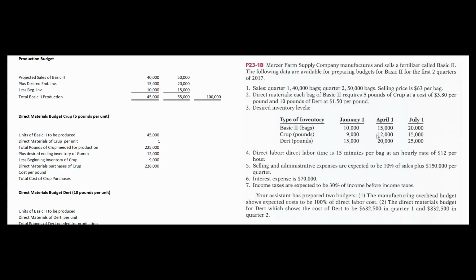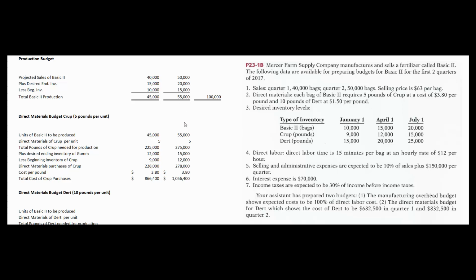So we want to have a desired ending inventory of 12,000. We've got a beginning inventory of 9,000. So the 225,000 pounds that we need to make these 45,000 units, plus the desired ending inventory minus the beginning inventory, means we're going to have to buy 228,000 pounds of crop. The problem tells us that crop costs $3.80 a pound, so our total cost of crop purchases for the first quarter are $866,400.